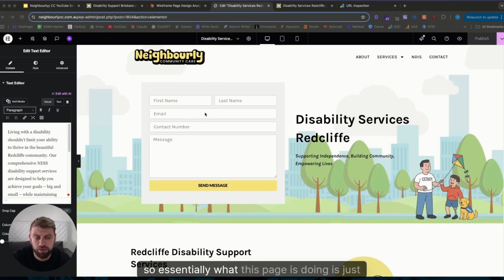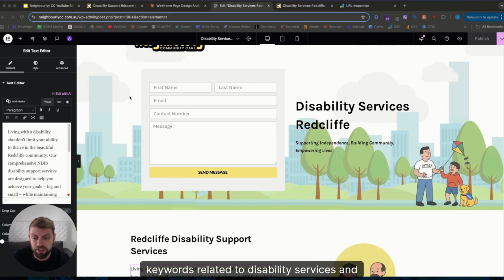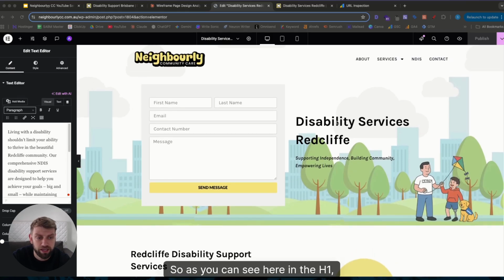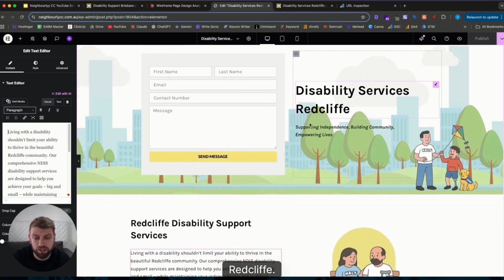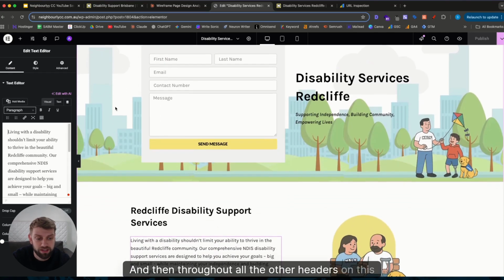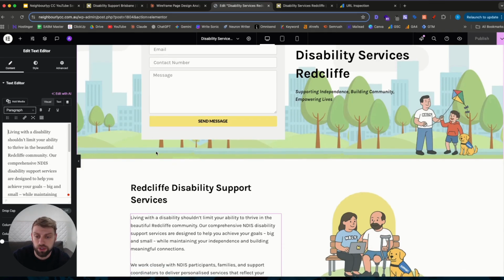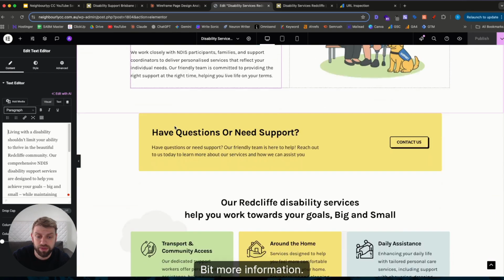Okay, so essentially what this page is doing is just targeting a number of keywords related to disability services and disability support in Redcliffe. So as you can see here in the H1, this is our primary keyword, disability services Redcliffe. And then throughout all the other headers on this page, we're targeting a variation of disability services and disability support. So as you can see here, Redcliffe Disability Support Services, a bit more information.